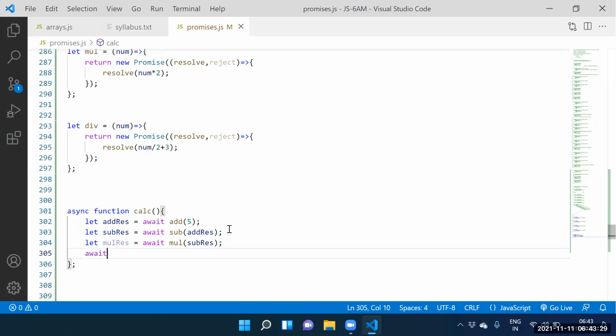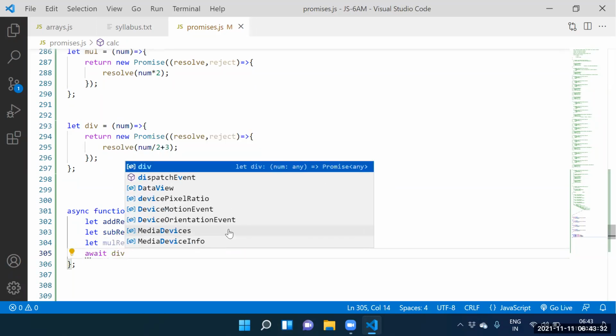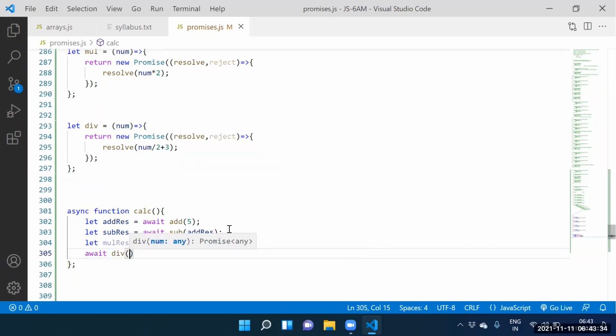Yes. Guys, can I call another promise? Which promise? Division. Let await division. Division of what do you want to specify? Multiplication result. Next one is let, what do you want to specify, division result. Here itself we need to specify one more thing.